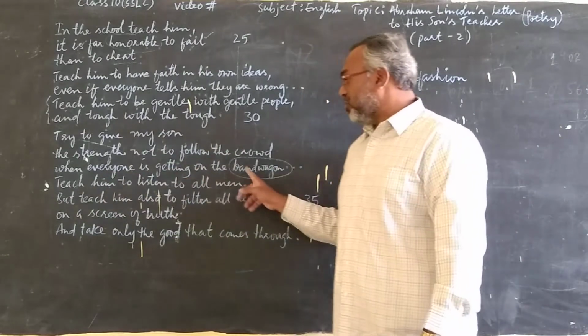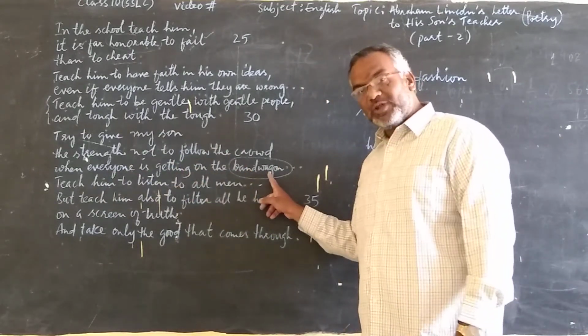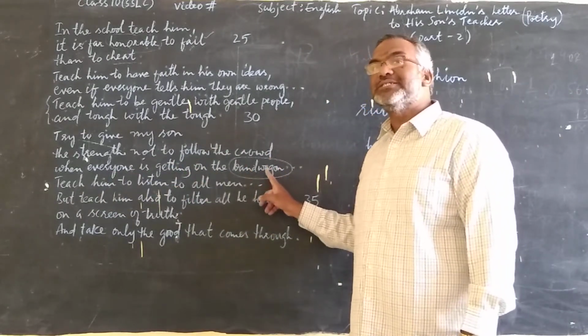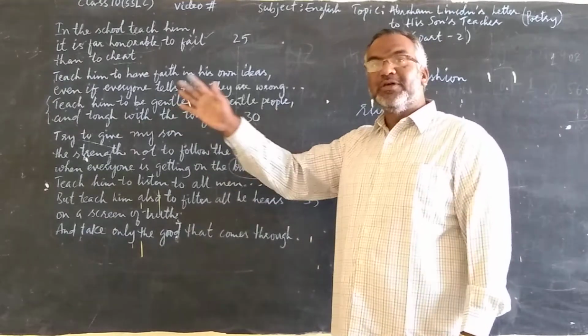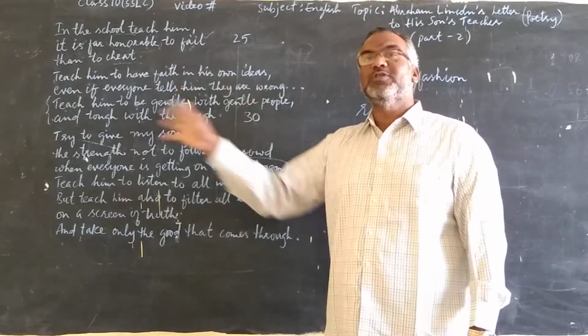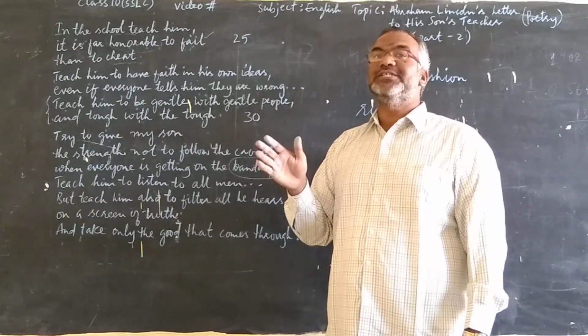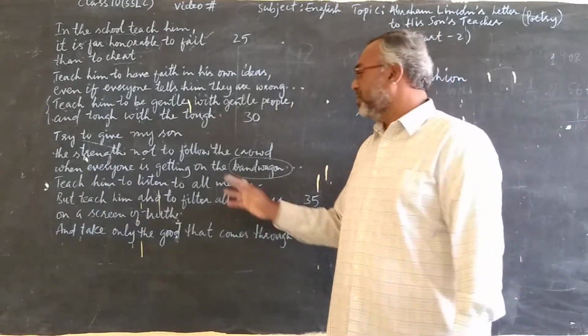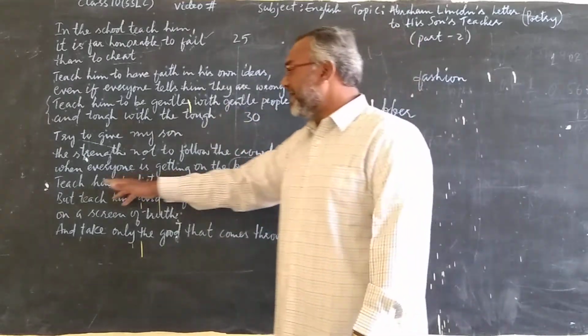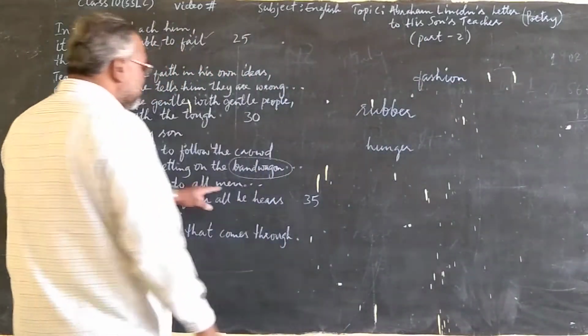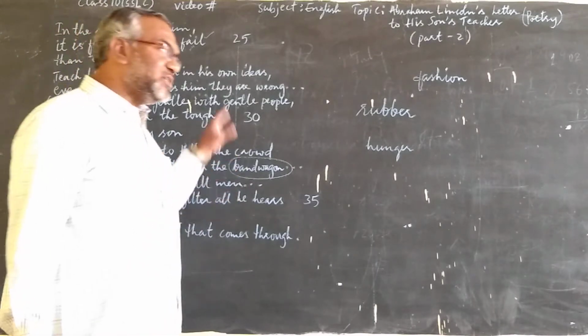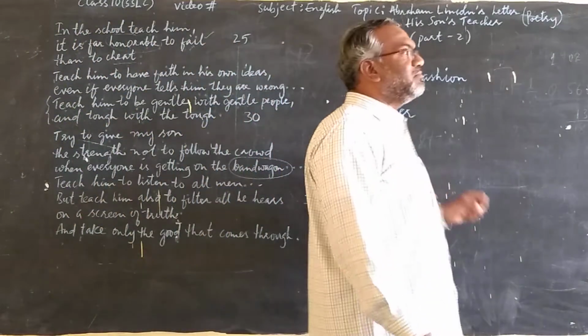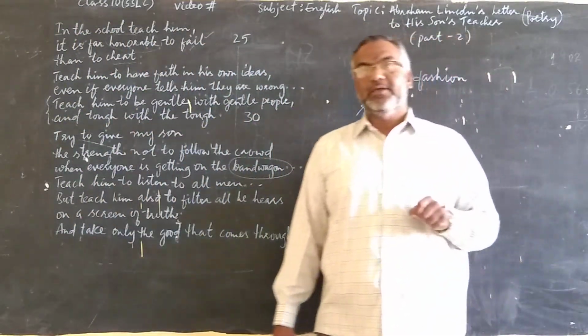When everyone is getting on the bandwagon, when everyone is following a particular fashion, his son must not just flow with them and follow the same thing, but he must have the ability to think if it is right or wrong, and then do what is right and not do what is wrong. And then teach him to listen to all men. One must listen to all men.